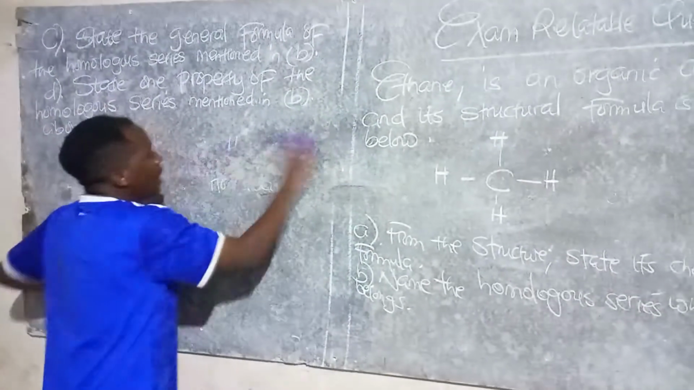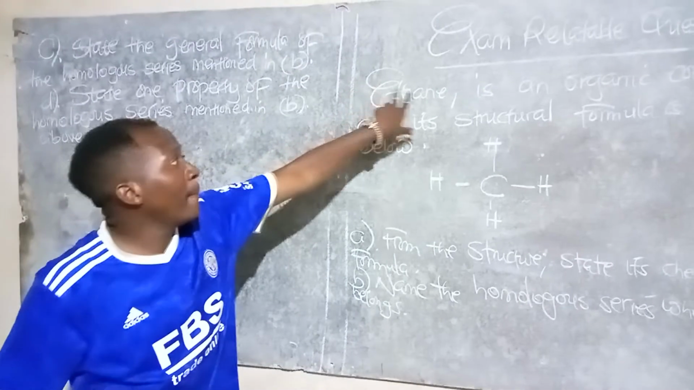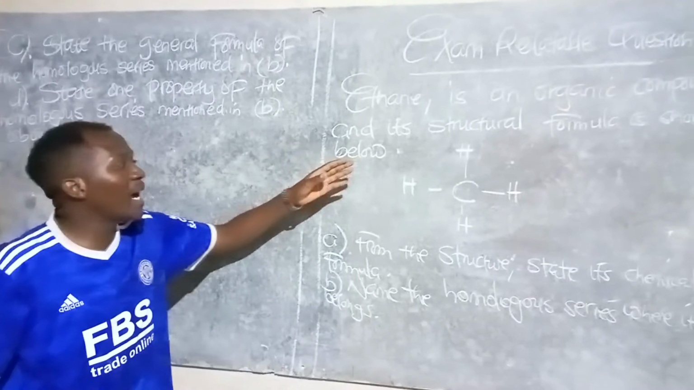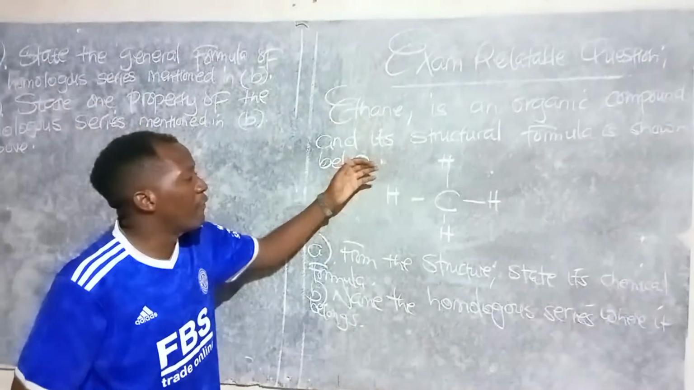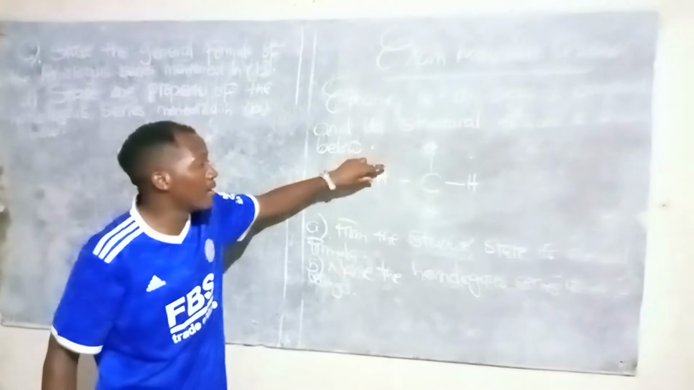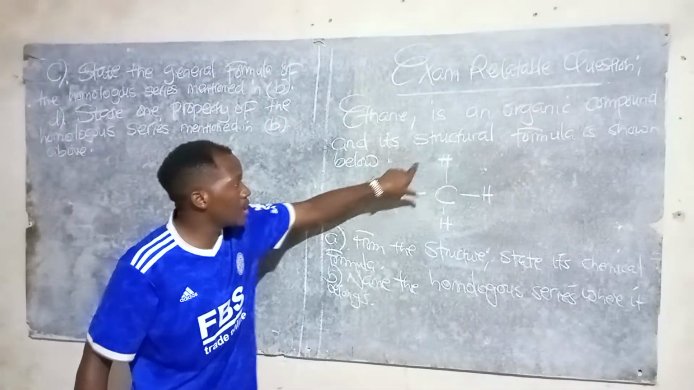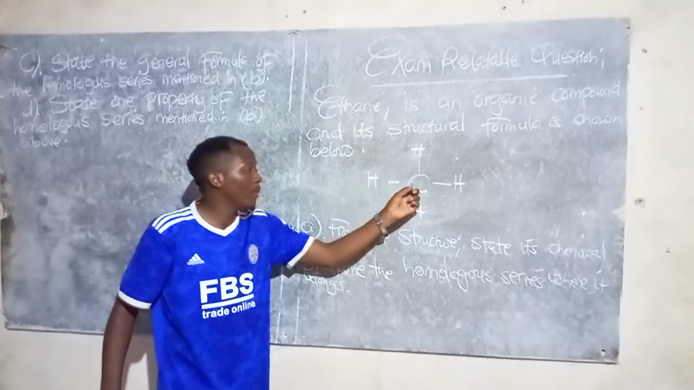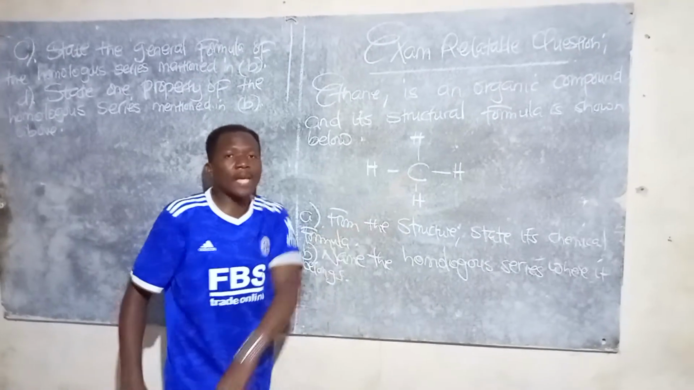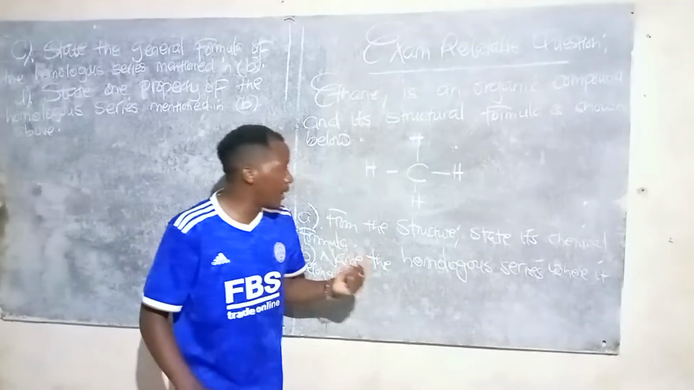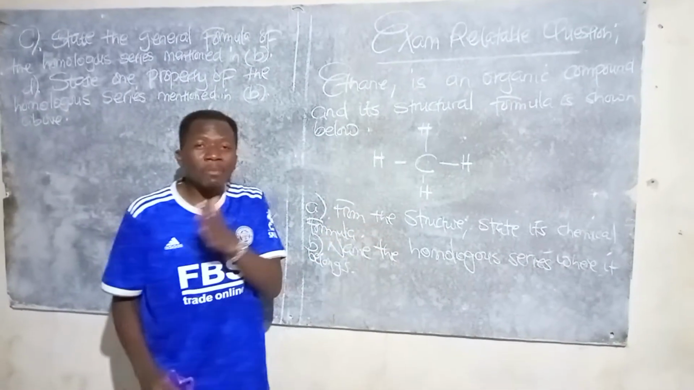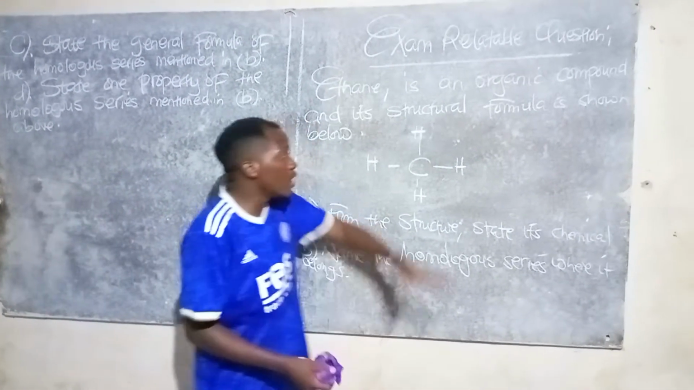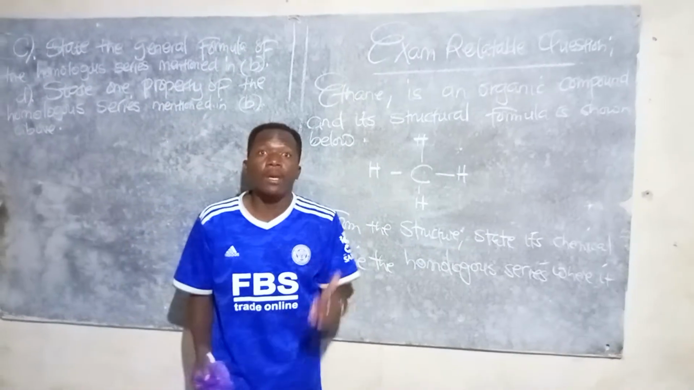Now, let's see what the question has for us. Ethane is an organic compound, and its structural formula is shown below. Then we have 4 hydrogen atoms surrounding a carbon atom: hydrogen, hydrogen, hydrogen, and hydrogen, with a carbon displayed in the middle. From this structural formula, an examiner can be keen to ask you to state the chemical formula. You need not know the general name of a certain homologous series, because from the structure itself, you can come up with a chemical formula.